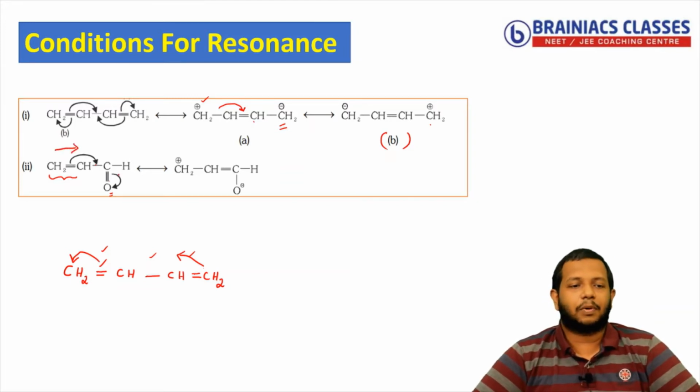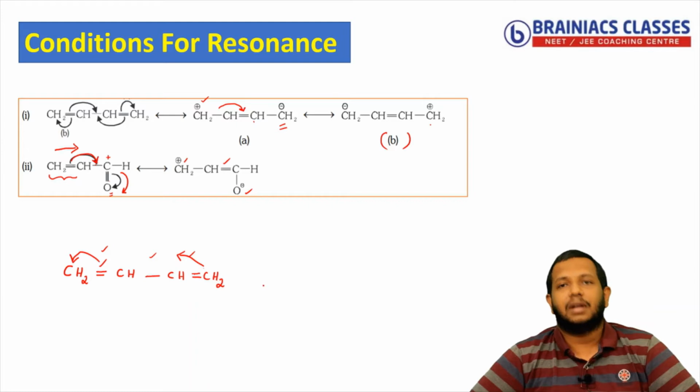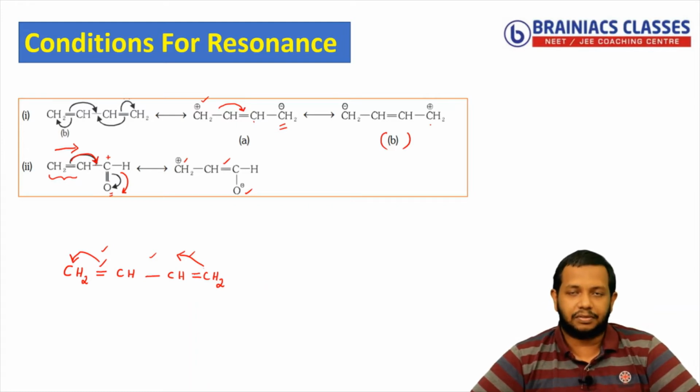So as the process, first it will shift in this direction. So what will happen? It will become negative charge. Then this carbon will become what charge? Positive charge. Then this pi bond will shift in this direction. So you will get a double bond here, and here the positive charge will come. Understood? So these are some examples to familiarize with the first condition.